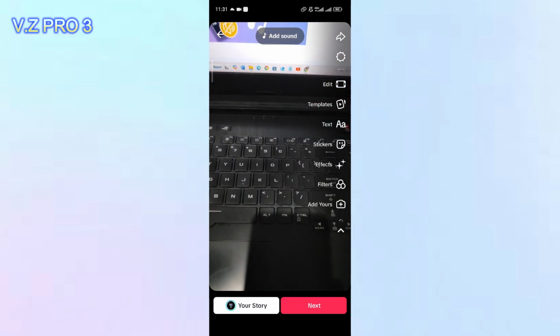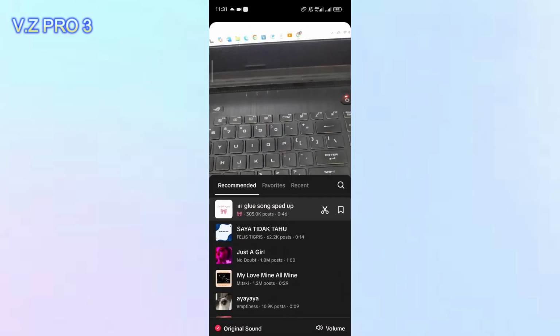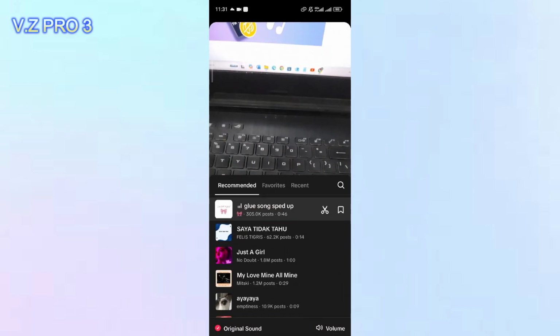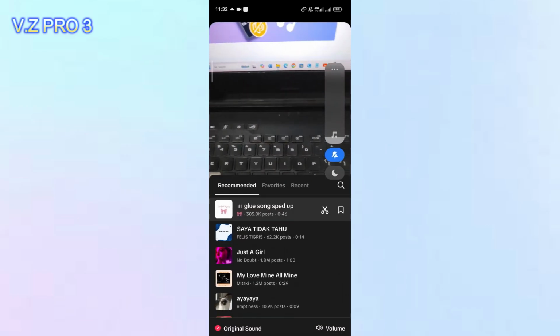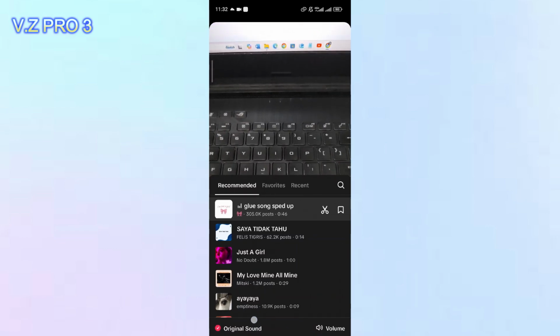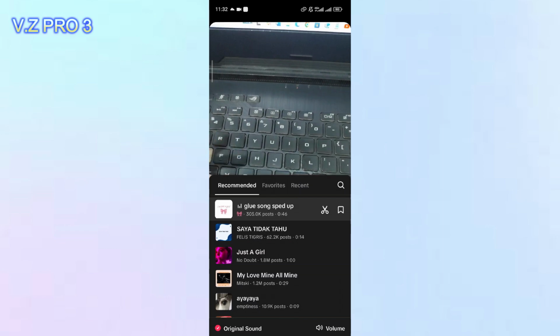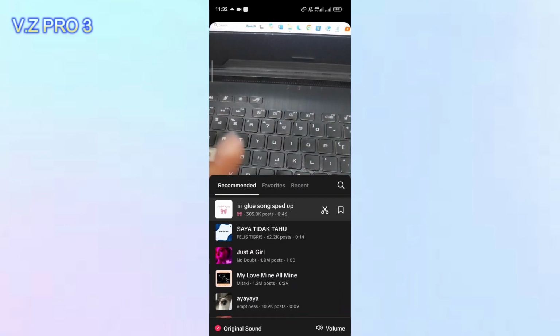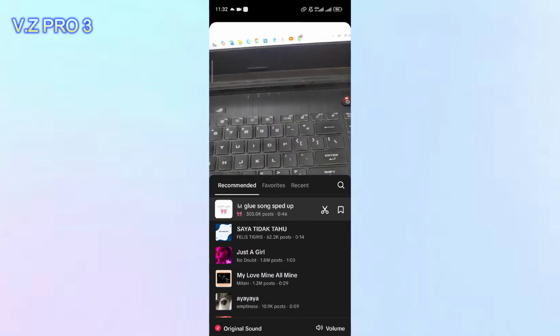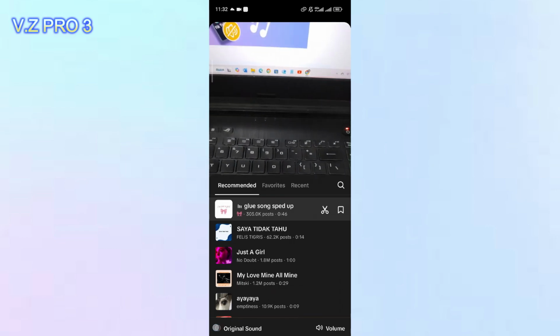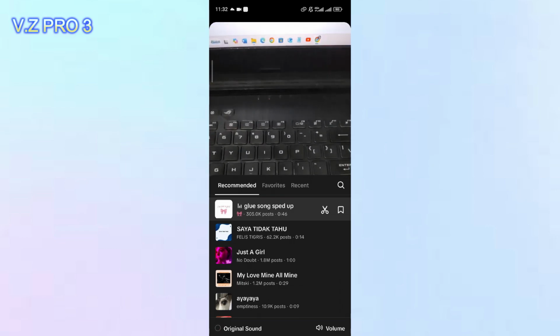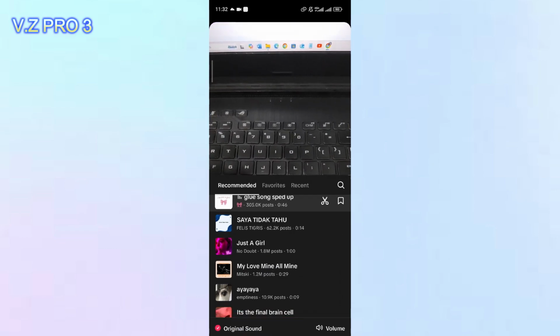So now you can just tap on add sound. Now you can just see there is an option, original sound. It's checklisted. If you want to mute the original sound, I mean my sound, sorry, on this video, you can just remove the checklist here.